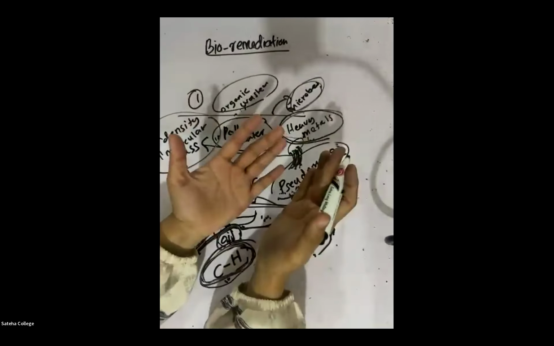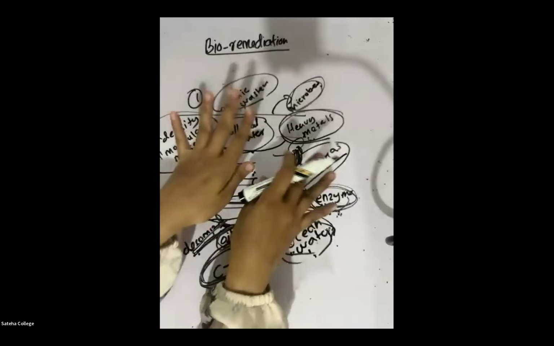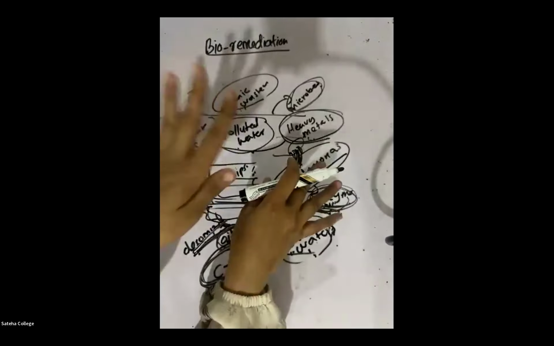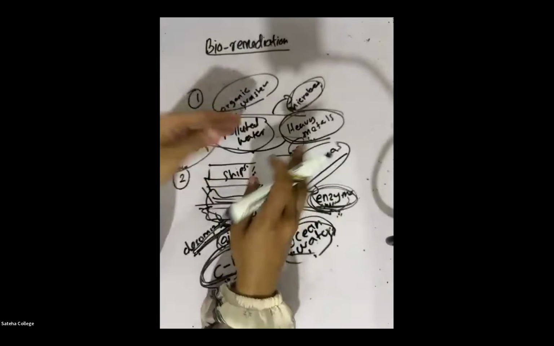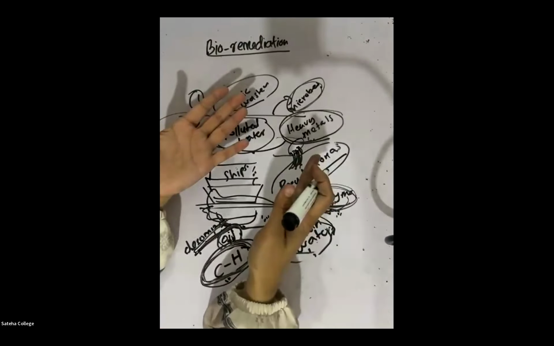So the density and the molecular mass is high. So when they're in the water bodies, they always deposit in the water, they stay settled in the water. So heavy metals are not good for the body of human beings.